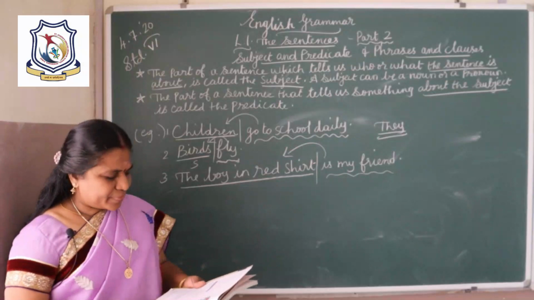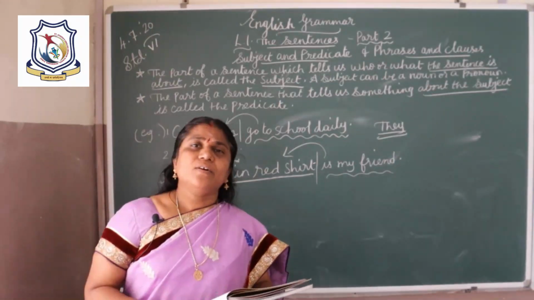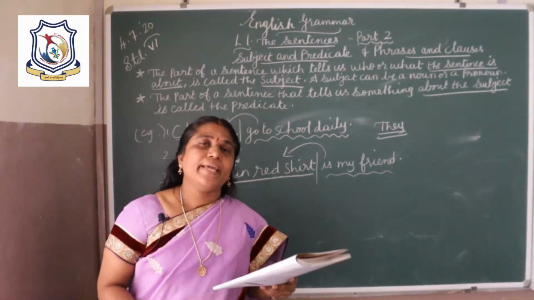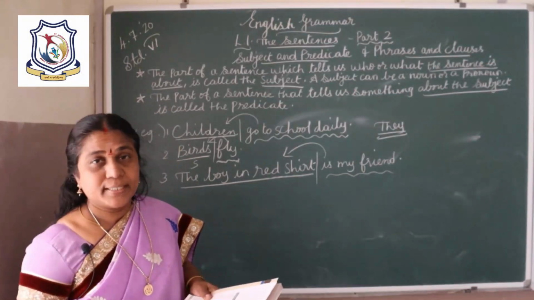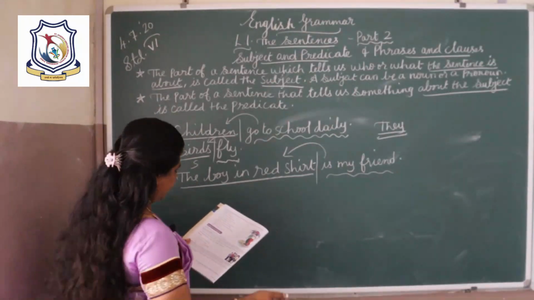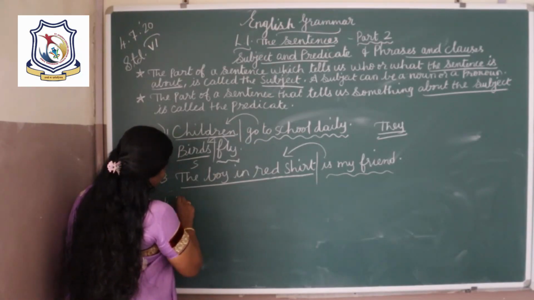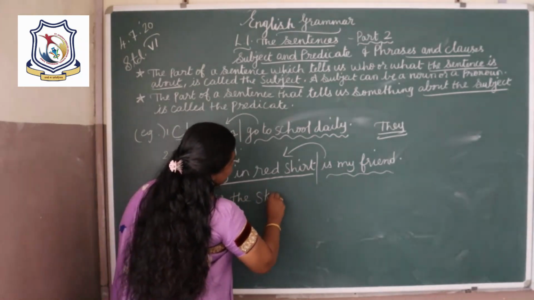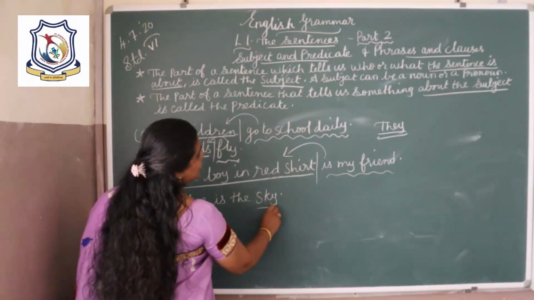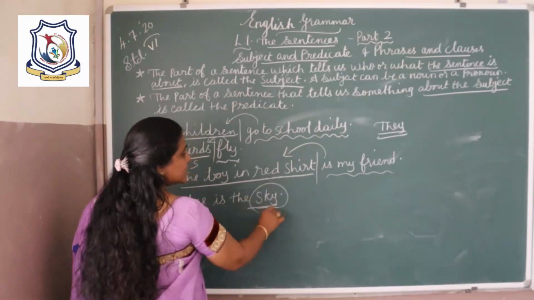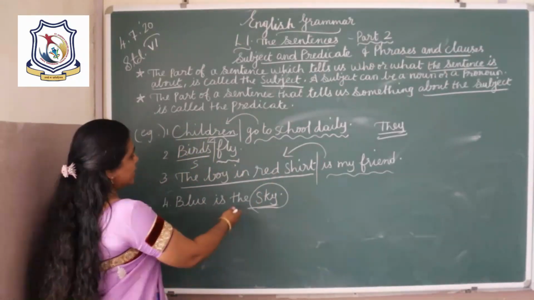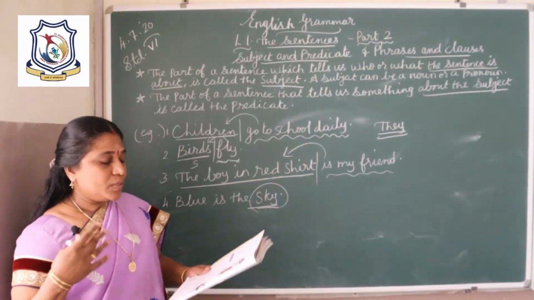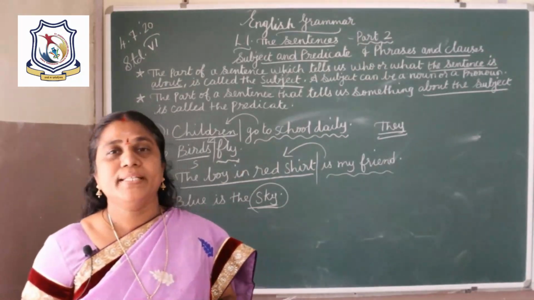Okay. So a subject is always used in the beginning of the sentence. However, in some cases, the subject does not begin the sentence. For example, blue is the sky. Here, the sentence is about the sky. So the subject is the sky. So it does not come at the beginning. It comes at the end. So subjects do not always begin the sentence.